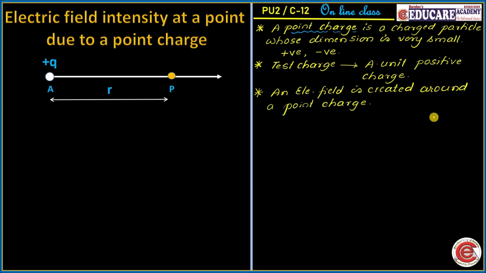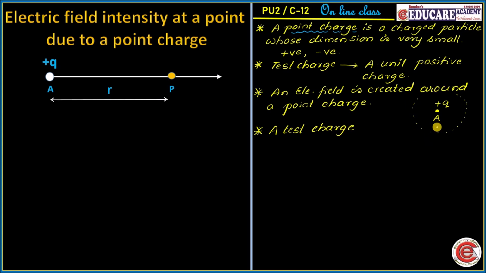Suppose we have kept a point charge somewhere here at this point A. If some point charge, say plus Q, is taken, then around this point charge there will be creation of an electric field. Remember this. Now, suppose a test charge is brought into that electric field.